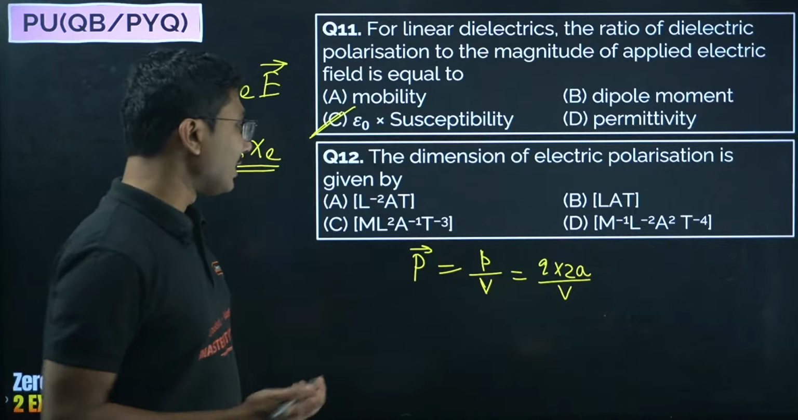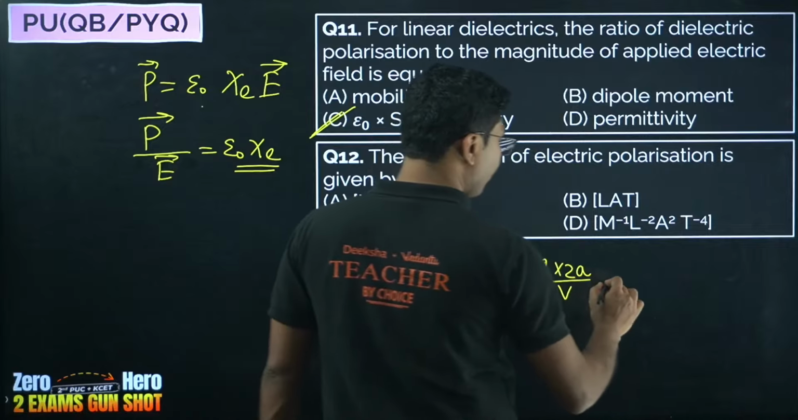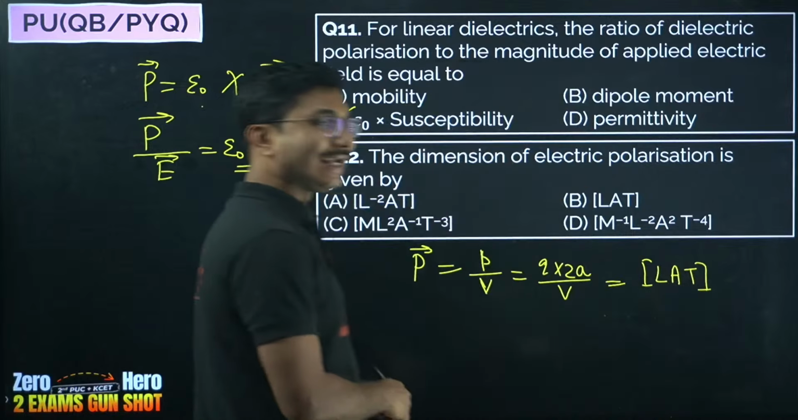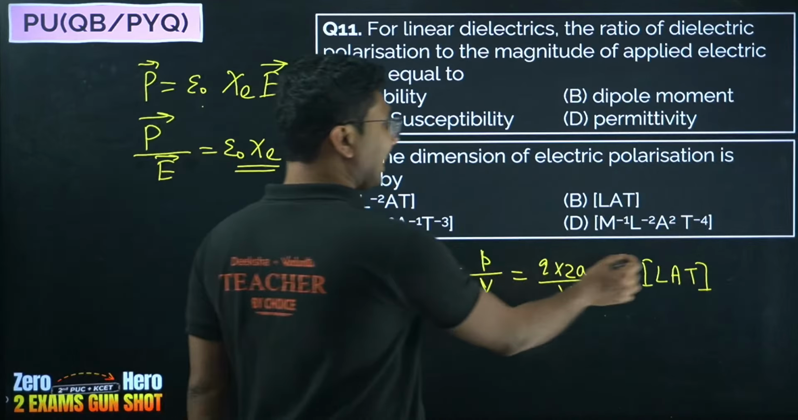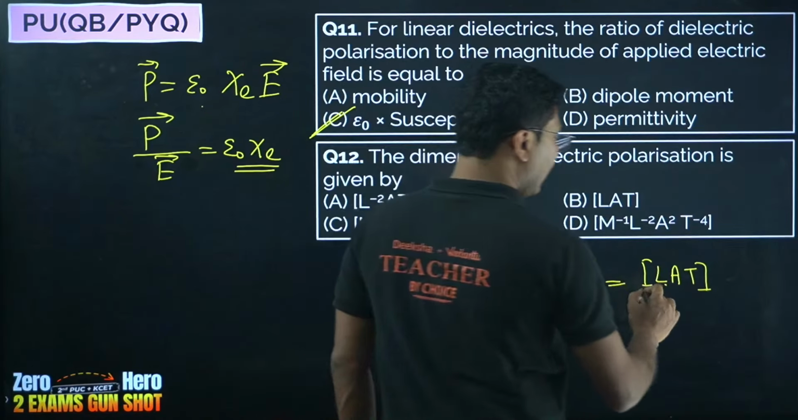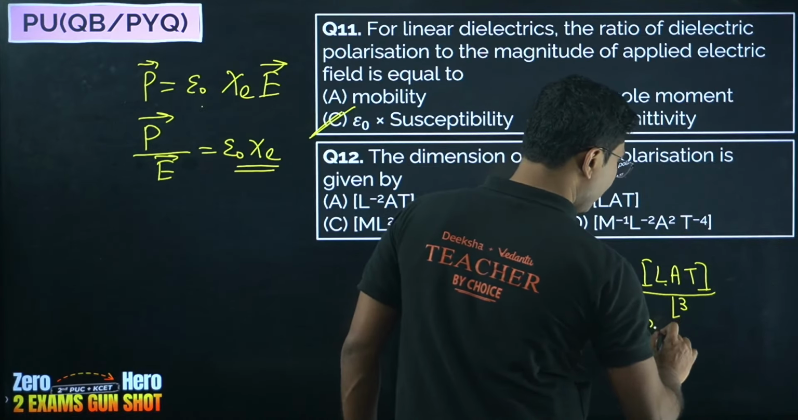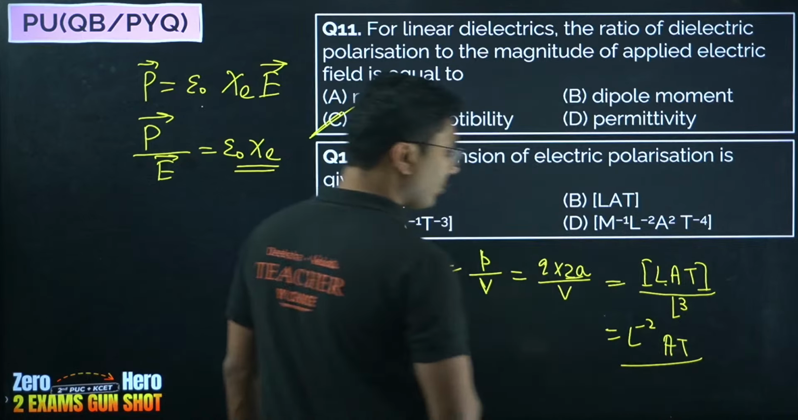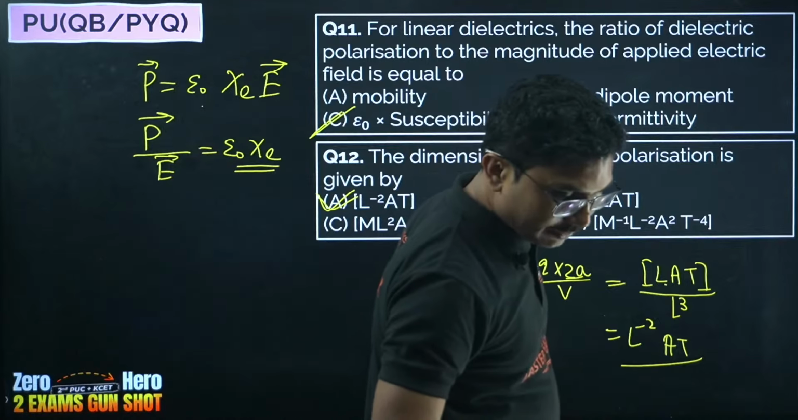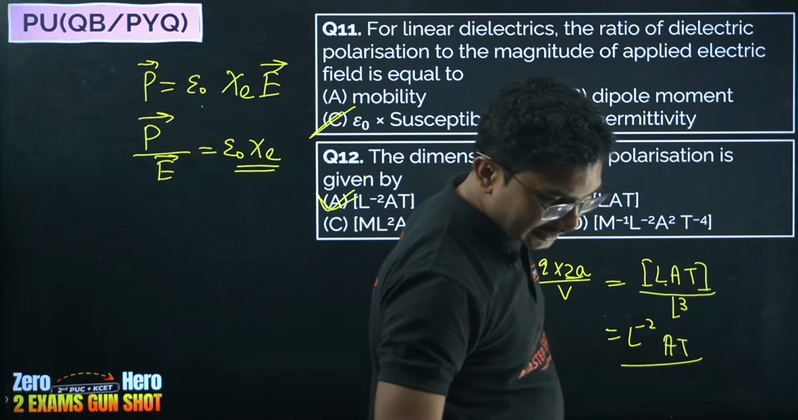If you remember, we have done the calculation of the dimension of dipole, which is LAT. Q is A into T, and 2A is L, so LAT, and volume is given by L cubed. So it becomes L to the power of minus 2 A into T. So option A is correct. Yes, Pradyum was correct in both cases. Gladwin was not correct in both cases.